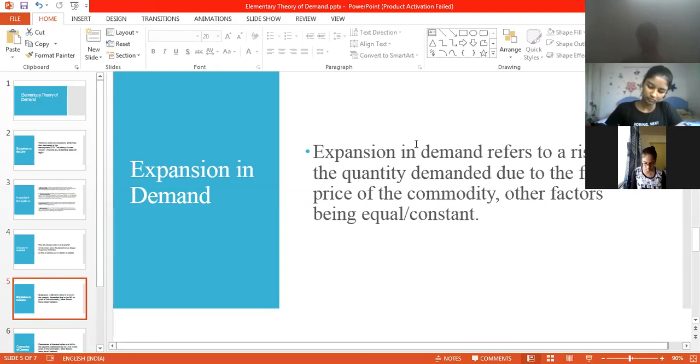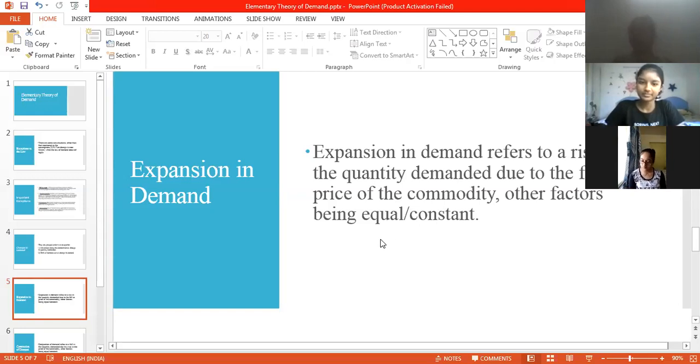So the expansion in demand refers to a rise in the quantity demanded. The quantity demanded is always expressed on which axis, the x or the y axis? On the x-axis. I had explained this earlier, and we'll be doing that in detail now. Always the quantity demanded is on the x-axis and the price of the commodity is on the y-axis. When does the quantity demanded increase? When the price falls.